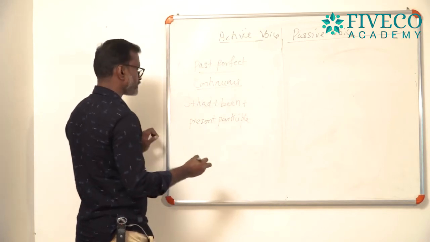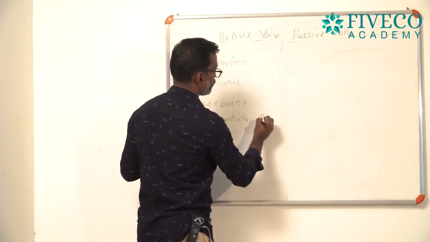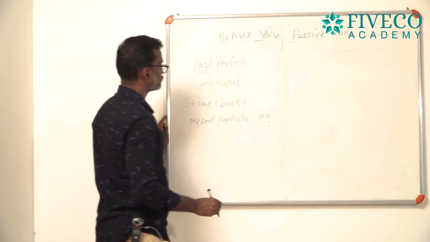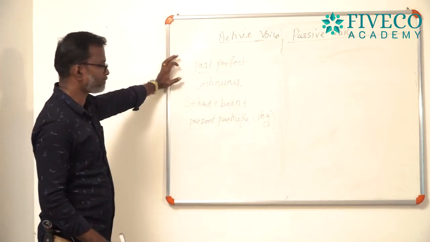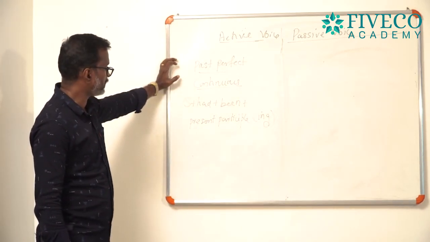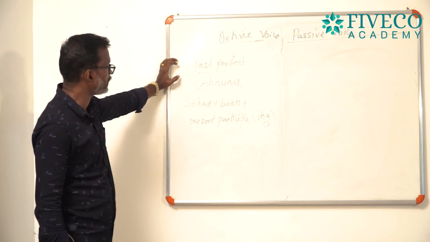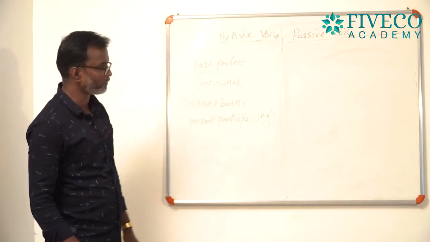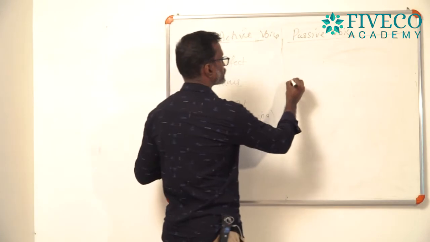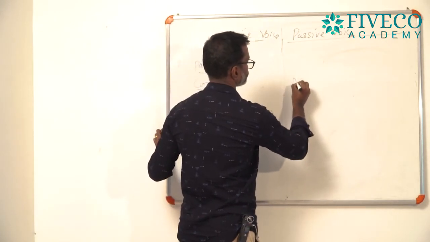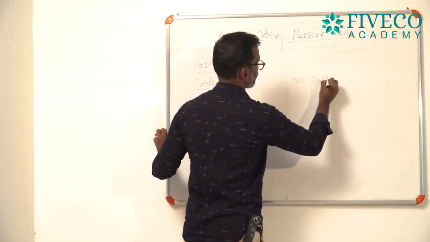Present participle means the ing form of the verb. Subject plus had plus been plus present participle, that is the ing form. So, it has no passive voice. No passive voice.